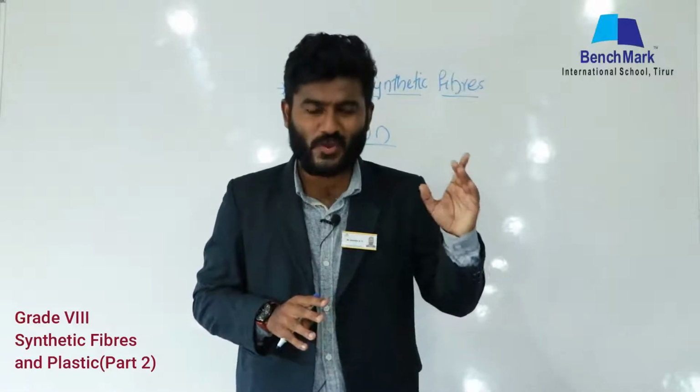So in a nutshell, rayon is the best replacement for natural silk, which is why it is known as artificial silk.